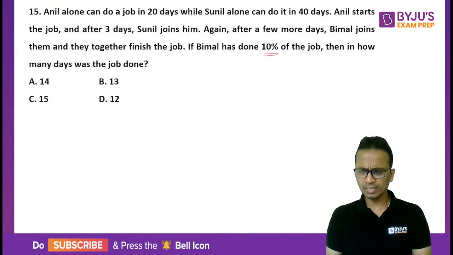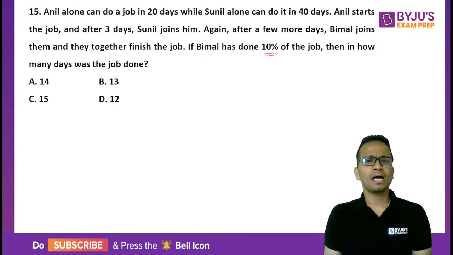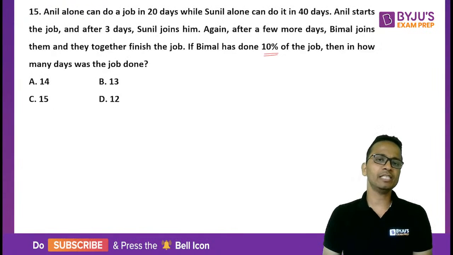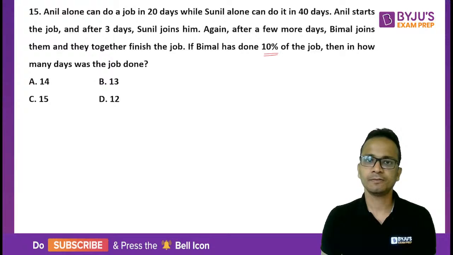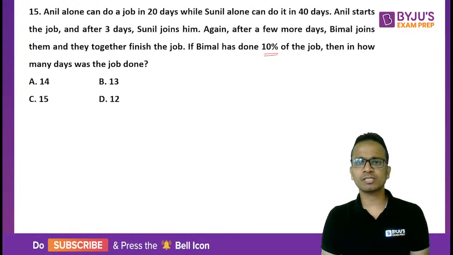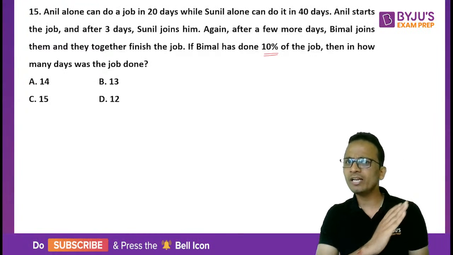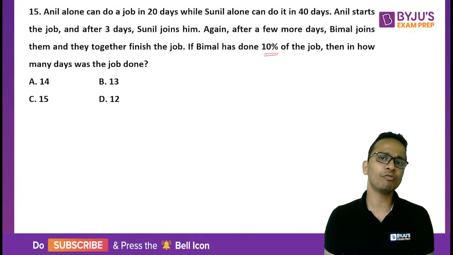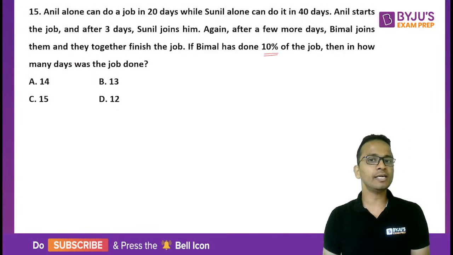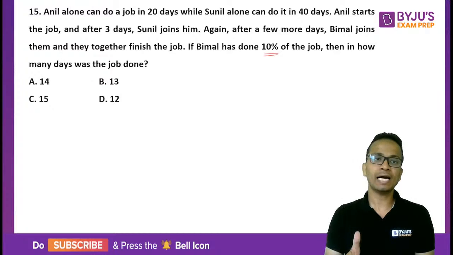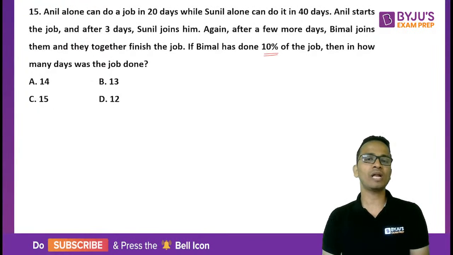Okay. Now, basically, I have to find out the total number of days in which the job is completed. Now, Bimal has worked for some days, and if I totally remove the amount of work done by Bimal, who has done 10% of the job, then I can say that Anil and Sunil together would have done 90% of the job, right?